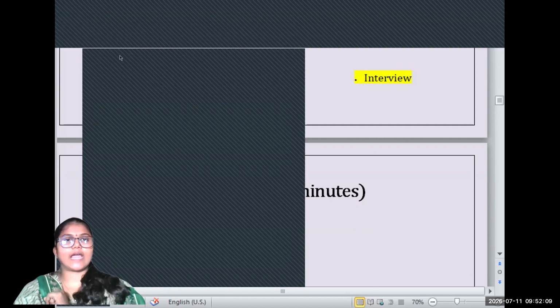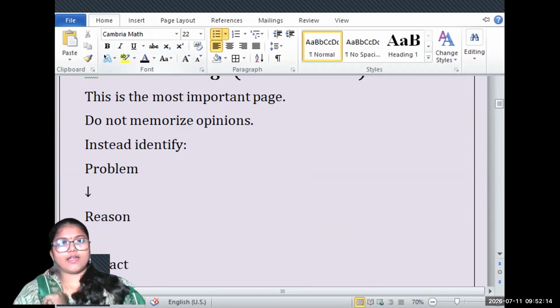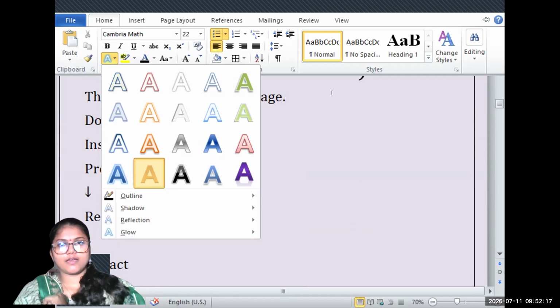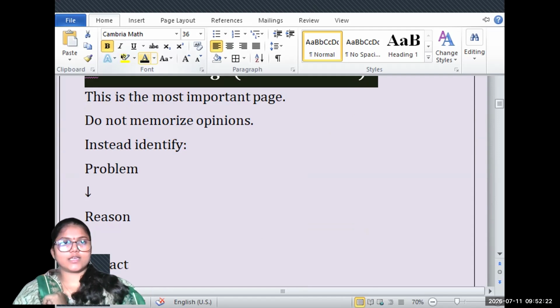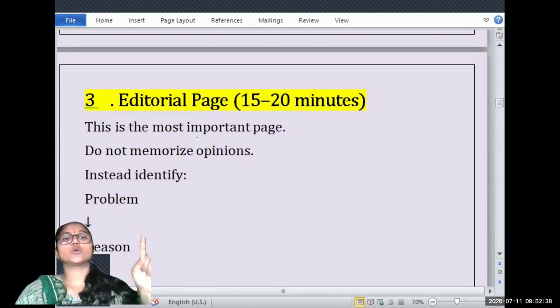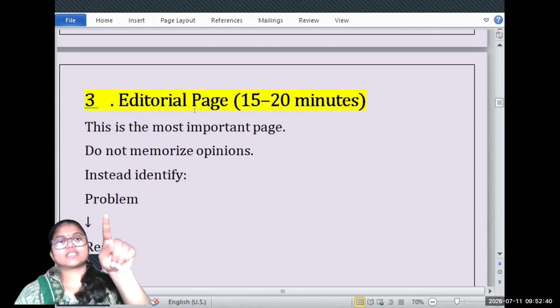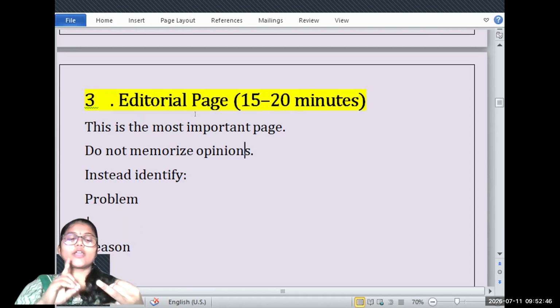So here we arrived at the master, or we can say the hero of the newspaper. If, for example, one day you're not able to get time to read a newspaper, even then you're supposed to go through this section, which is the editorial section. Even if you're sick, not able to give time.